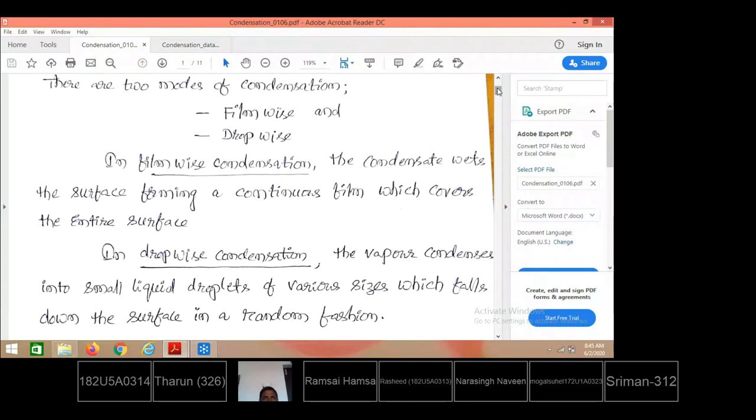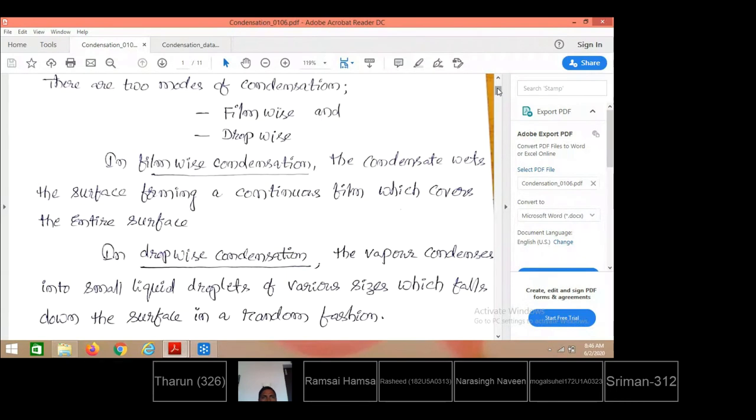In the case of dropwise condensation, what is happening there? At specific locations of the solid surface only, vapor will make contact, and at the remaining locations it is prevented from direct contact by the additive applied like grease or oil, so at those locations there is no direct contact with the vapor. At specific locations only, vapor will undergo the phase change, and that liquid will make contact with the solid surface more number of times.